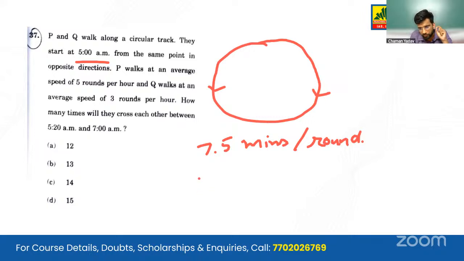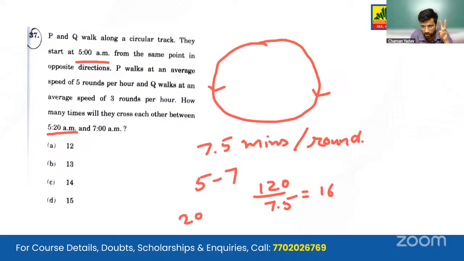Now, between 5 to 7 a.m. in the 2 hours, there will be 120 minutes, and divided by 7.5 gives us 16. But we are given one starts at 5:20. So we'll take 20 by 7.5 in 20 minutes. How many times will they cross each other? They will cross each other twice. So 16 minus 2 gives us 14.